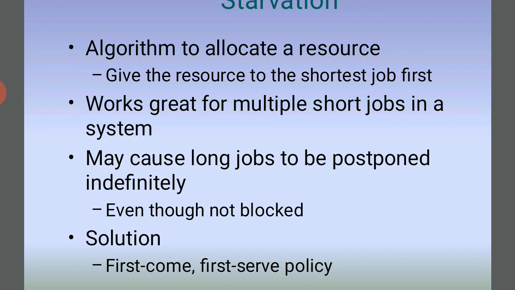And rollback: return to some safe state and restart the process from that state. There is also starvation: the same process may always be picked as a victim, so include the number of rollbacks in the cost factor.